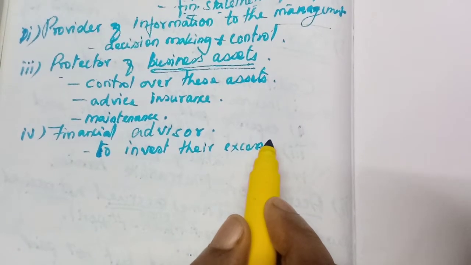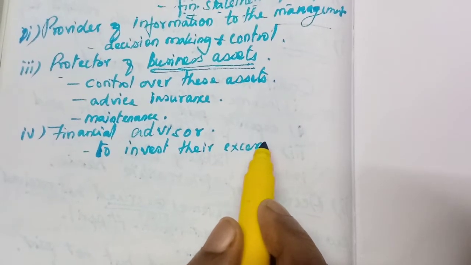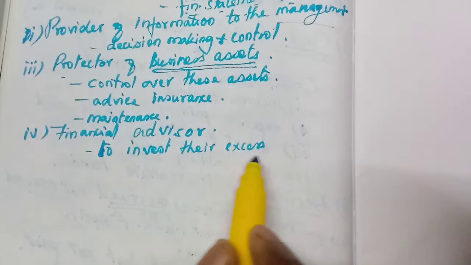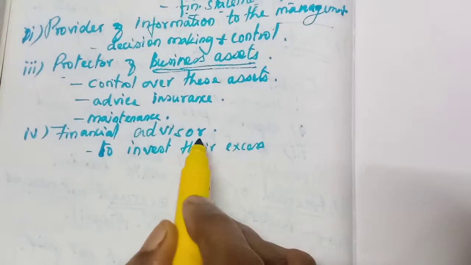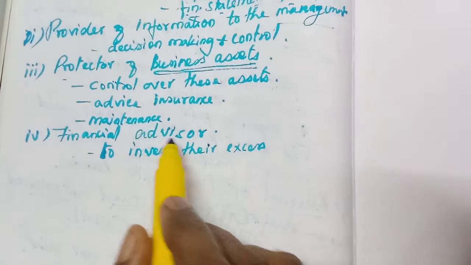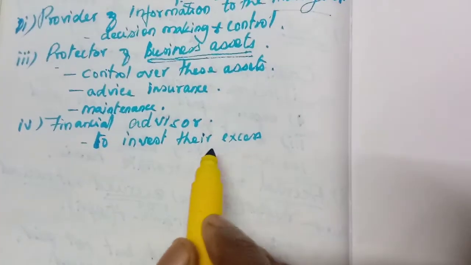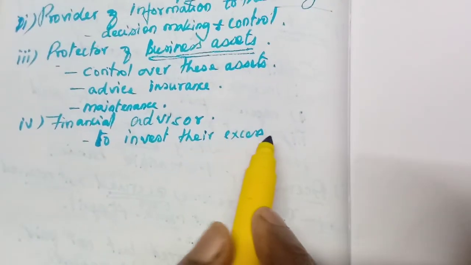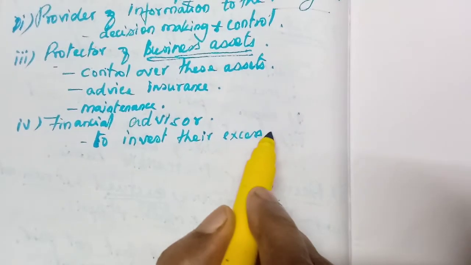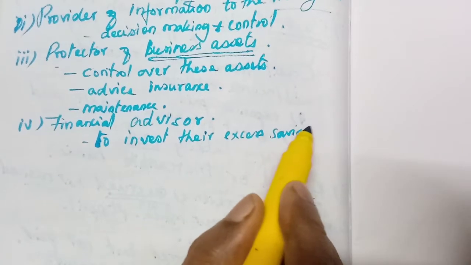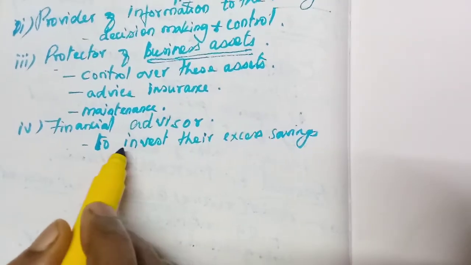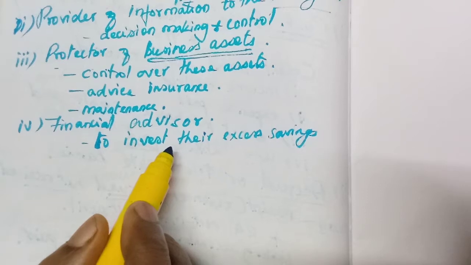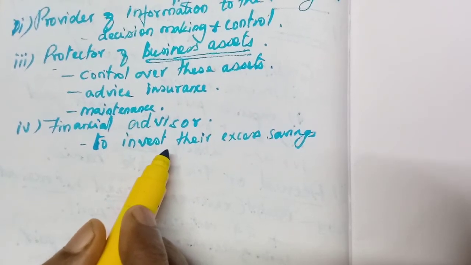There will be many investment opportunities, and that field must be known to the management in order to improve their finance. Their excess savings will be advised to invest in other concerns.